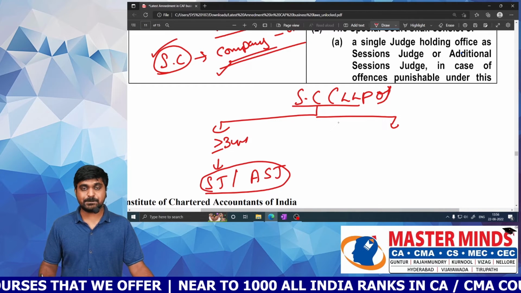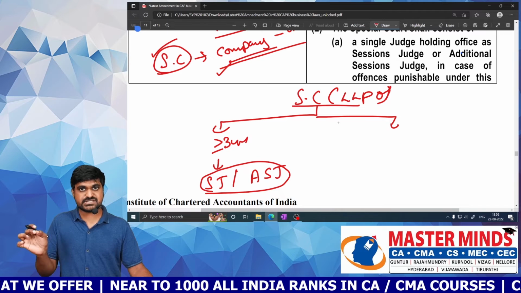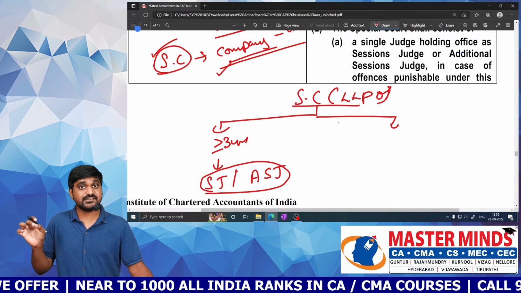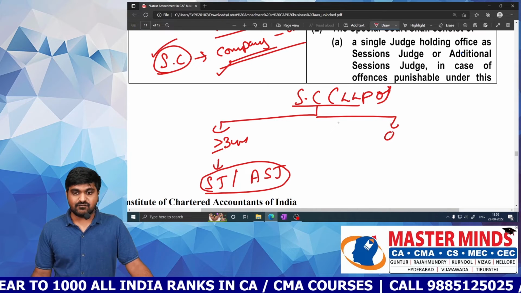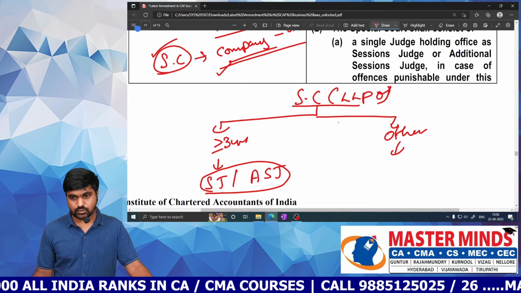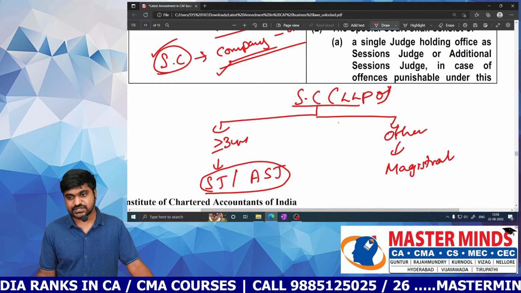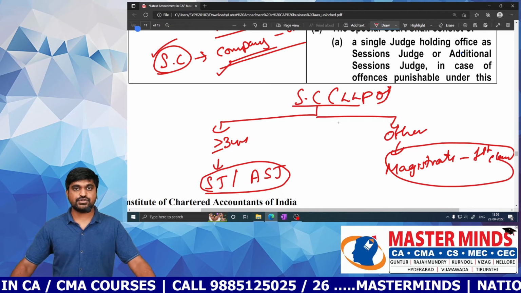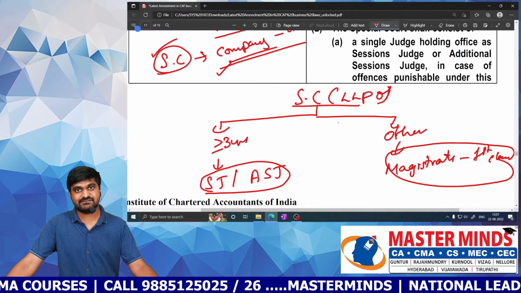So he is the supreme authority for every district. Okay, next one. What about other cases? For other cases, you can go to the special court which has a magistrate of first class. So this is the composition of special court which is designed for carrying LLP related offenses.